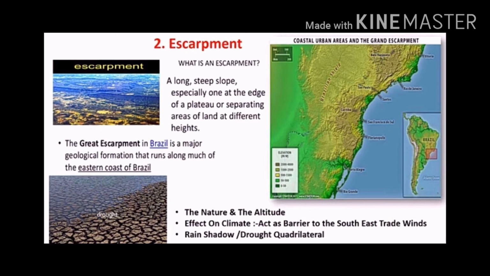Demarcated means divided. On the eastern side of the plateau, the altitude of the Brazilian highland is approximately 790 meters. In some regions, it starts decreasing. Students, the escarpment acts as a barrier to the southeast trade winds, giving rise to a rain shadow area in the northeastern part of the highlands. That is why this area is called the drought quadrilateral.